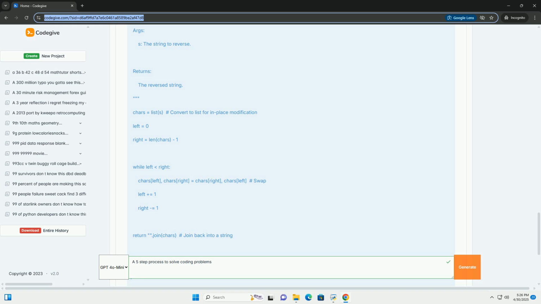Step 4: Test your solution, verify and debug. Testing is absolutely critical. Don't assume your code works just because it compiles. Create test cases. Include a variety of test cases, including basic test cases, simple inputs that you can easily verify. Edge cases: empty arrays, arrays with single elements, arrays with all negative numbers, arrays with very large numbers, etc. Stress tests: large inputs to check for performance issues.